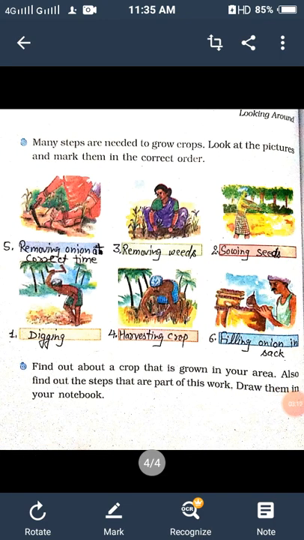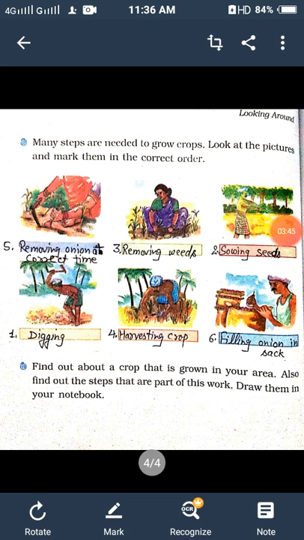Here, many steps are needed to grow crops. I am reading here: look at the picture and mark them in the correct order. Are you watching that? Here, the onions are going to be removed. In the second picture, Baswa's mother is removing the weeds.